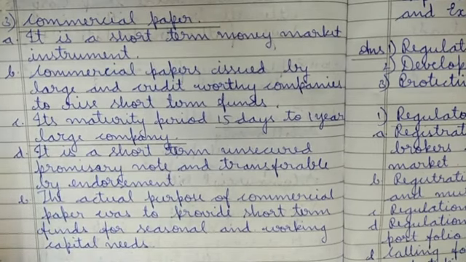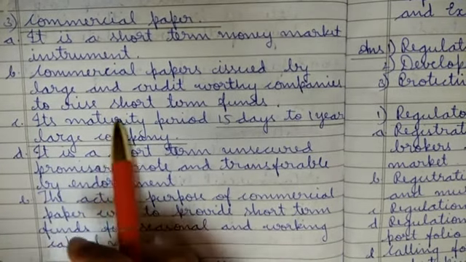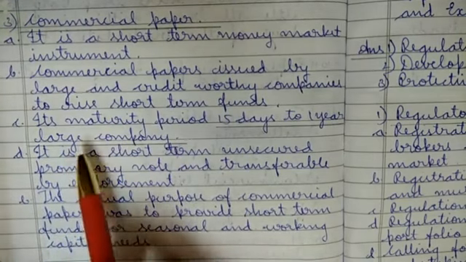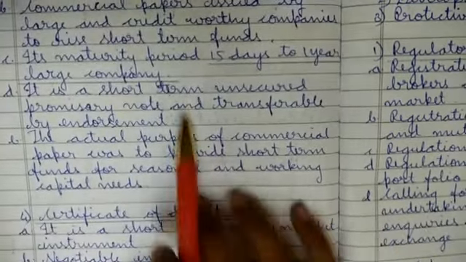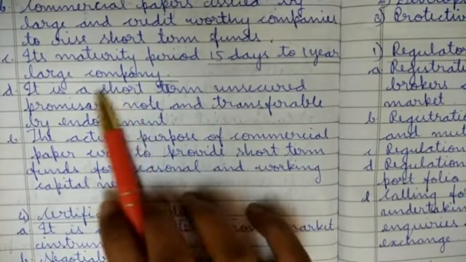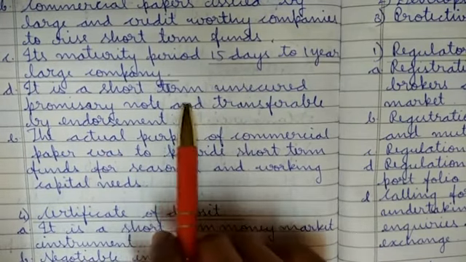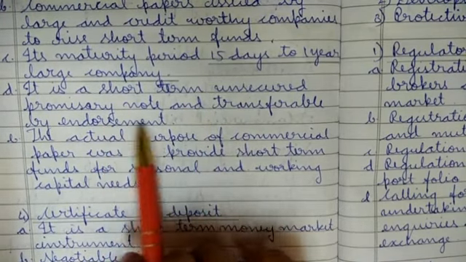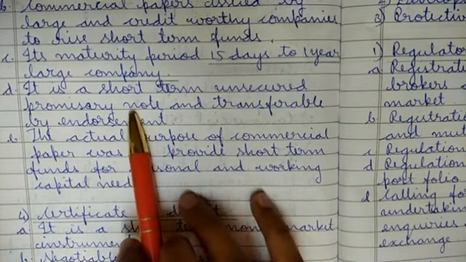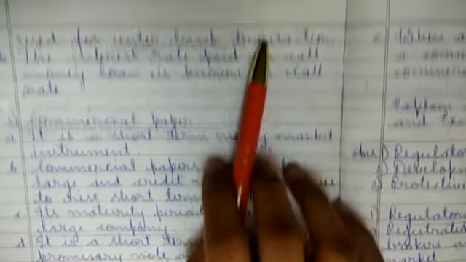So commercial paper is issued only to those persons, and for them to raise short-term funds. To raise short-term funds, they give this commercial paper, and its maturity period is 15 days to 1 year for a large company. It is a short-term unsecured promissory note and transferable by endorsement. Endorsement means signing on the back side of the instrument, like a check.